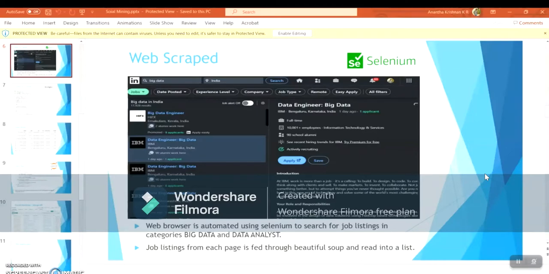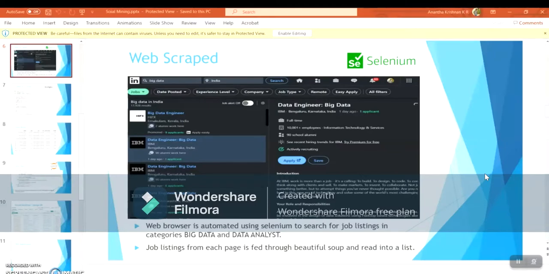The data that I've collected from this website is basically job listings in the categories big data and data analyst. I went to LinkedIn, logged in with my credentials, and searched for the two categories. From each page, I collected the job listings into the data. The fields in my database after scraping are the name of the job, the company hiring, the location, and when the job was posted on LinkedIn.